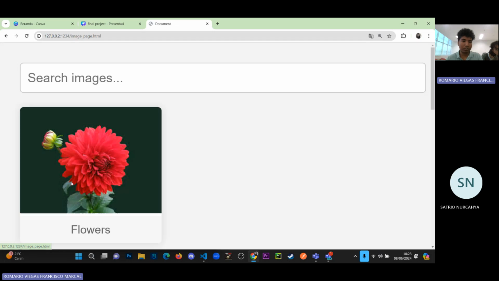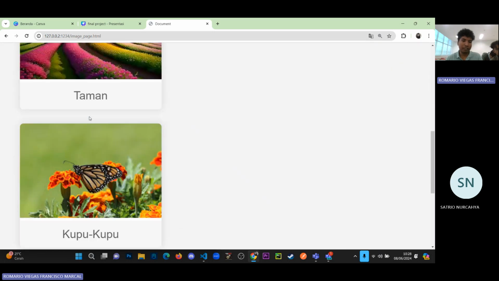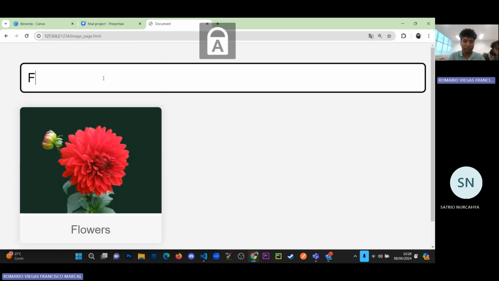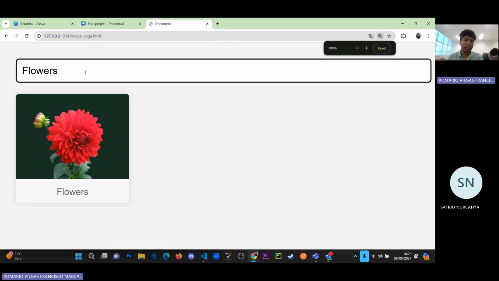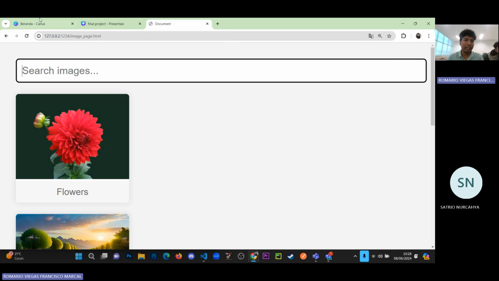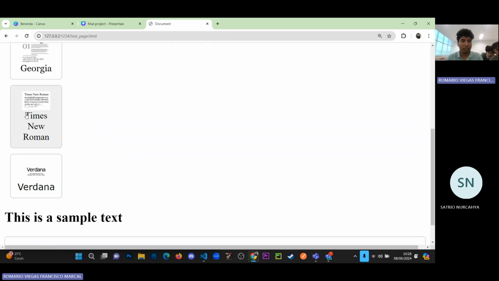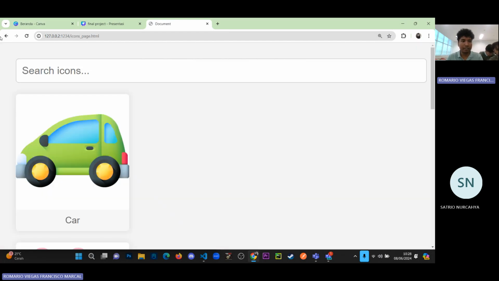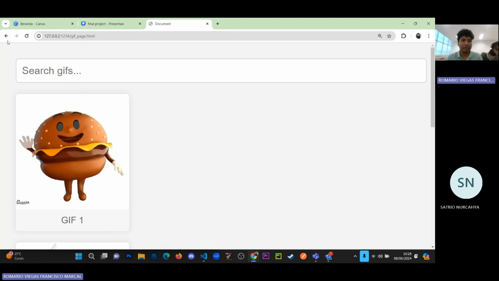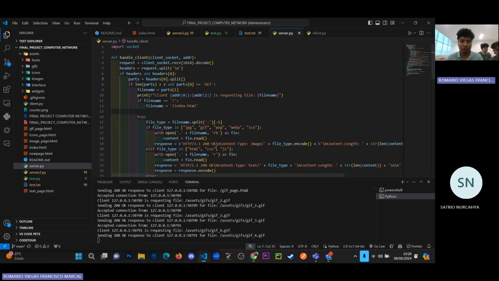For example, if they choose images, they can search for specific images. If I say flowers here, then only flowers appear. It's the same with fonts and icons as well as the GIFs. So that's basically our web server.